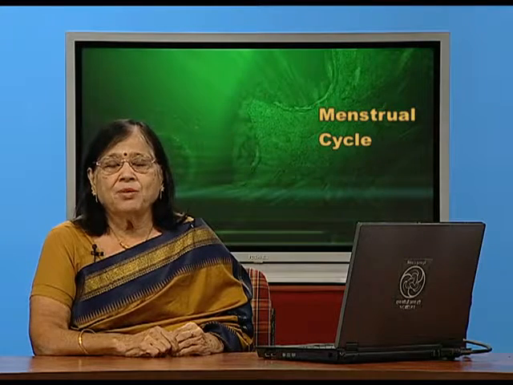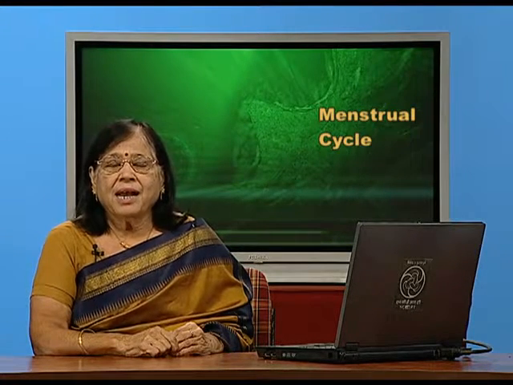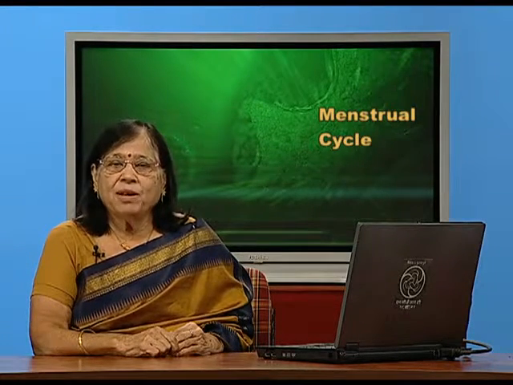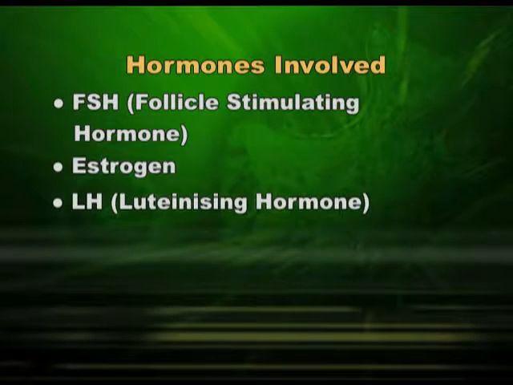This corpus luteum is a temporary endocrine gland, a source of the second female sex hormone called progesterone. Before I come into the detail of progesterone, I would like to tell about one more hormone called LH, luteinizing hormone, coming from anterior pituitary. So, first was FSH from anterior pituitary, which made finally the Graafian follicle, and second one is LH, the luteinizing hormone, which will help in causing ovulation.